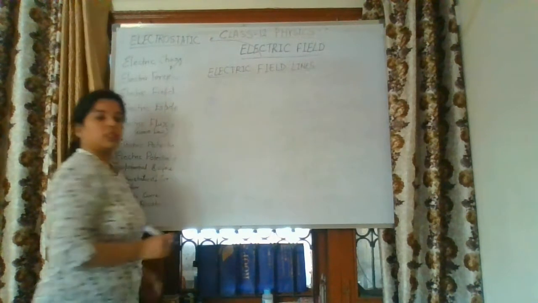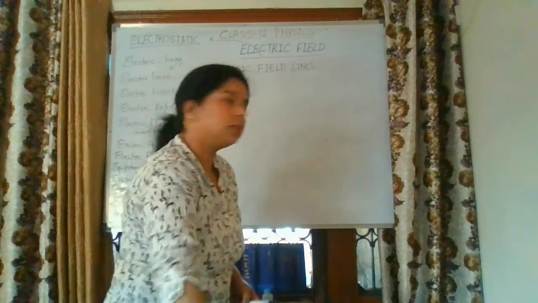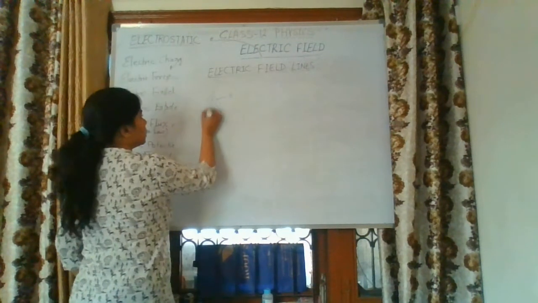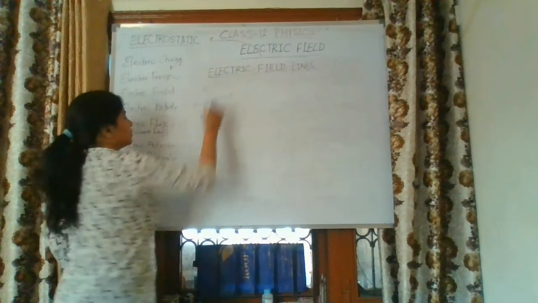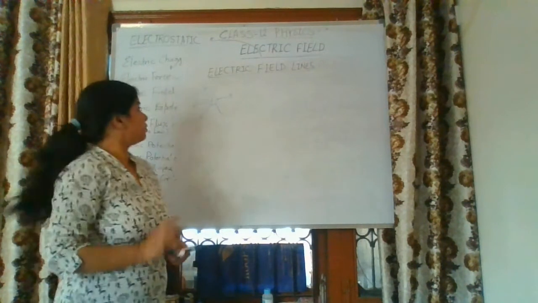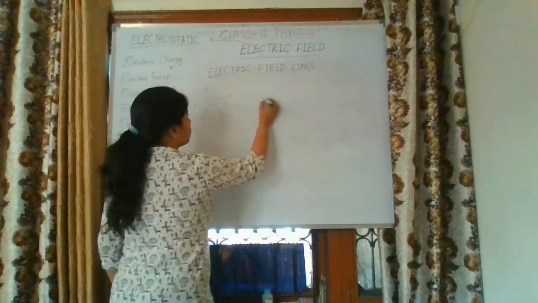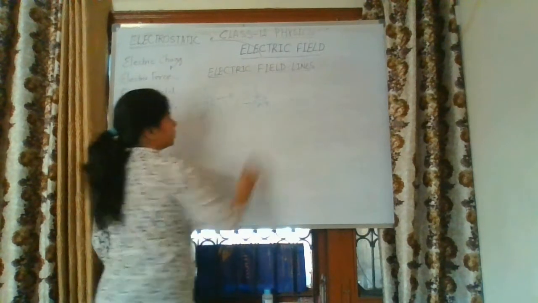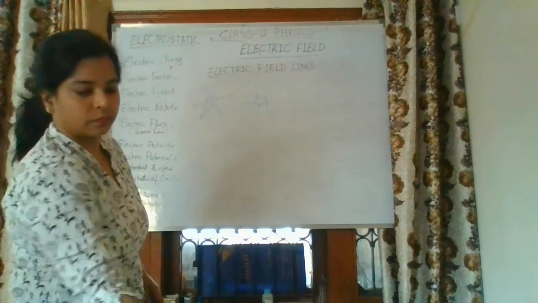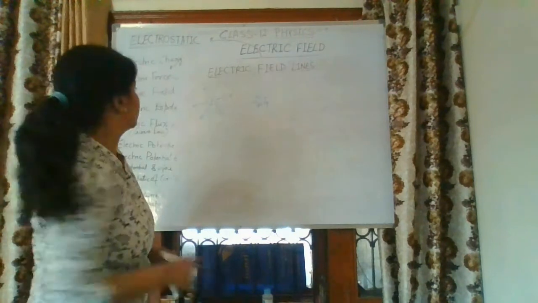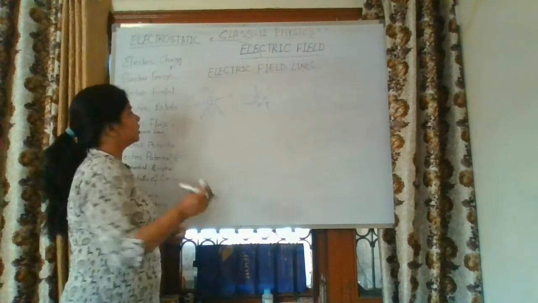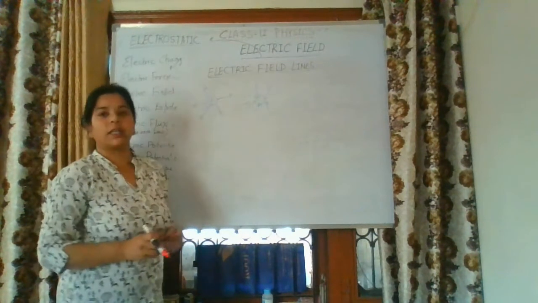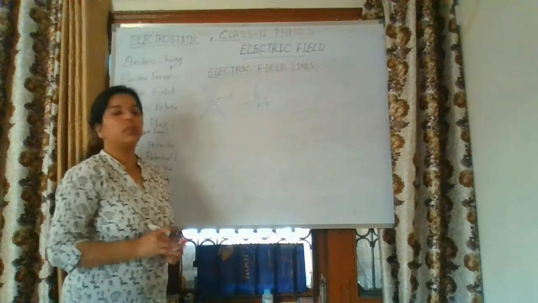If we are taking a positive charge or a negative charge, then electric field lines are moving outward from the positive charge, and electric field lines are moving inward into the negative charge. So for a positive charge, electric field lines move radially outward, and for a negative charge, electric field lines move radially inward.